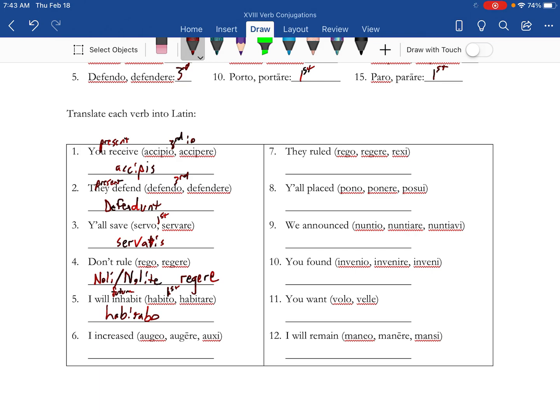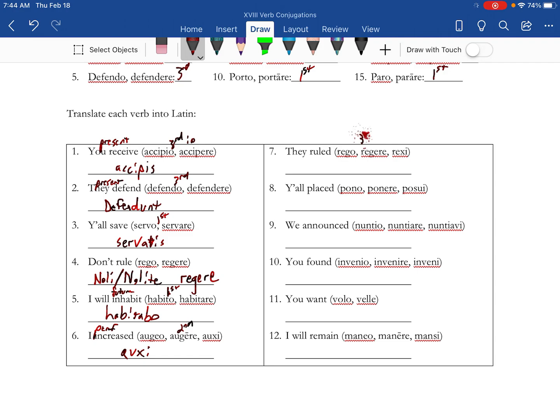Alright, I increased. It's second conjugation, perfect tense. On the green sheet it says all conjugations, perfect tense, third principal part minus the I. So there's your third principal part minus the I, and the ending for I is going to be I, so it's auxi. So try 7 through 12, and then check back when you're ready to go over them.